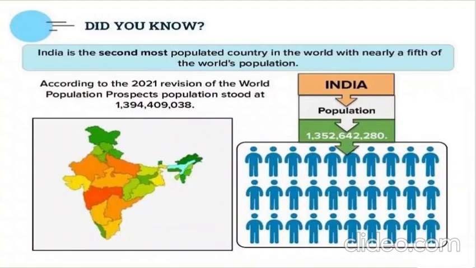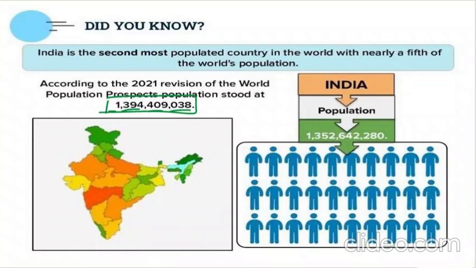India is considered the second most populated country in the world, with nearly a fifth of the world's population, right? As per the 2021 revision of World Population Prospects, the population stood at 1,394,409,038. So you can understand it is approximately 1 billion plus. Having this large population, India becomes the second most populated country. And if there is such a large population, people need to be fed. So for that feeding, we need food.